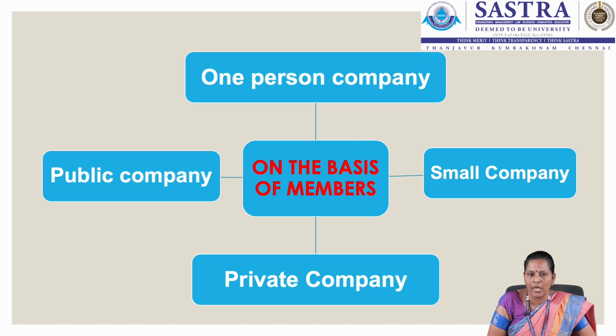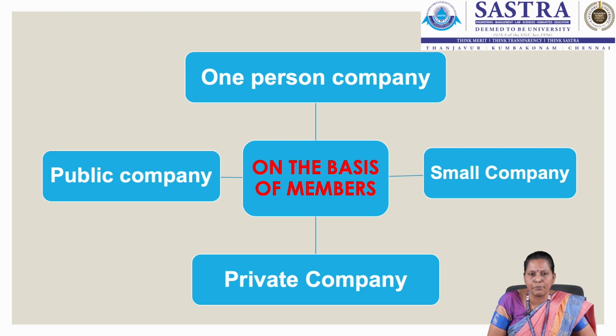A public company should have a minimum paid up share capital of 5 lakh rupees. The minimum number of members should be 7 and the maximum is unlimited. The minimum number of directors should be 3 and the maximum is 15. Any subsidiary of the public company would also be called a public company.